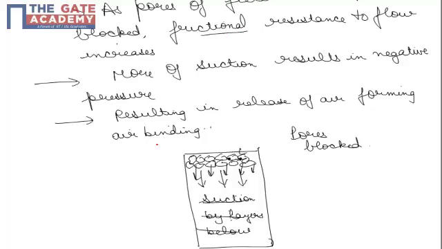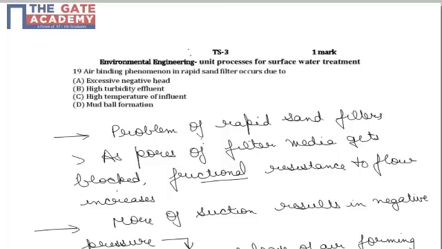Now as this negative head increases, that results in a release of air from the water that is flowing through this filter media, and this release of air forms the air binding around the sand grains. The formation of air binding phenomena is an indication that backwashing is now required for effective removal of impurities in the rapid sand filter. Hence it is caused by excessive negative head, making A the best choice for question number 19. Thank you.